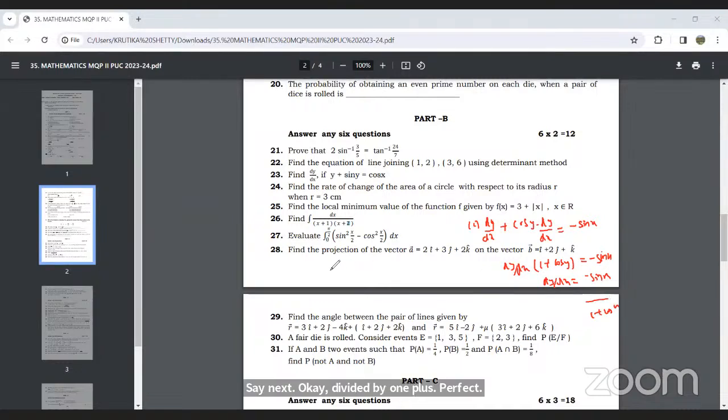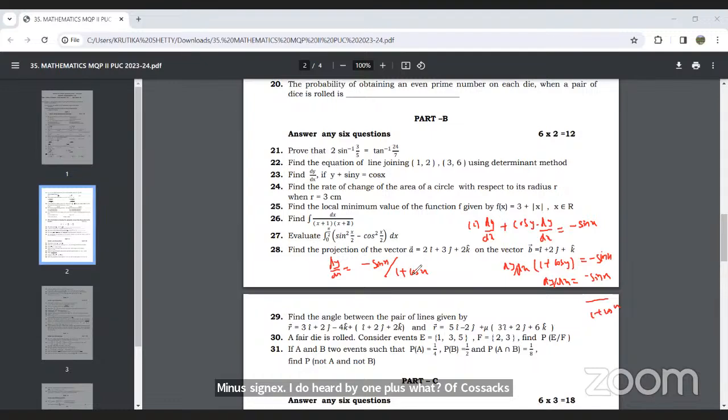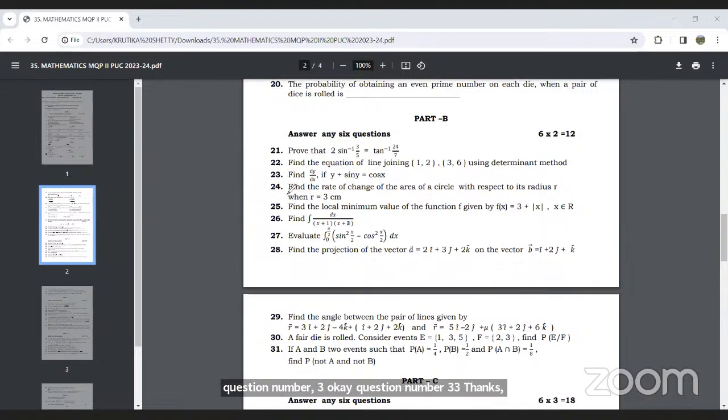So the final answer is dy by dx is equal to minus sin x divided by 1 plus cos y. Okay, so this is the answer for question number 23. Next, we will discuss question number 24, and this also we have discussed in our revision class.